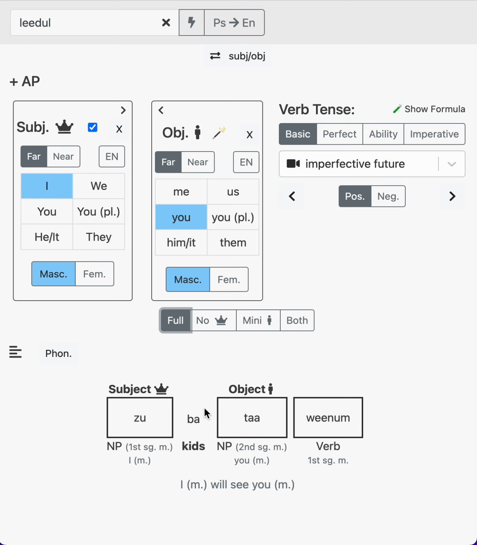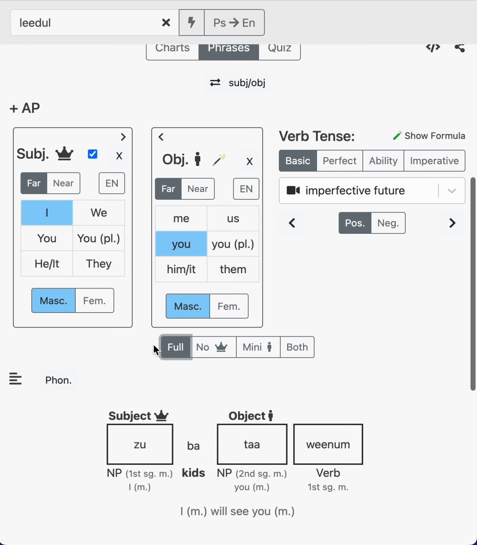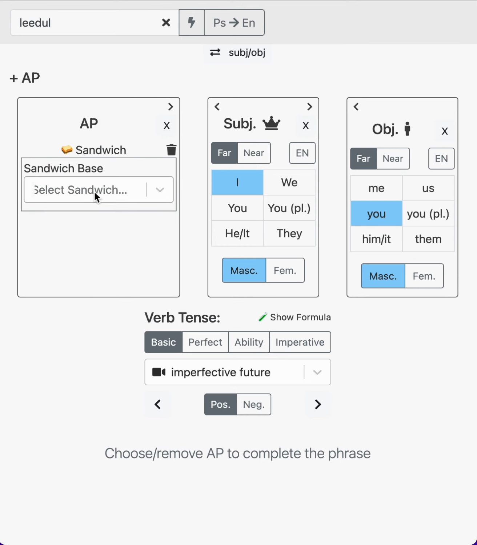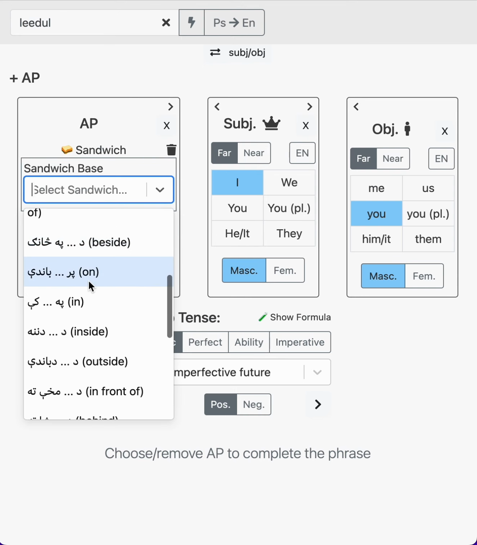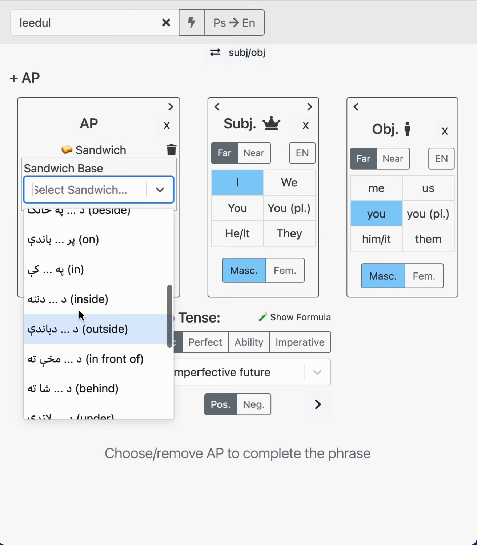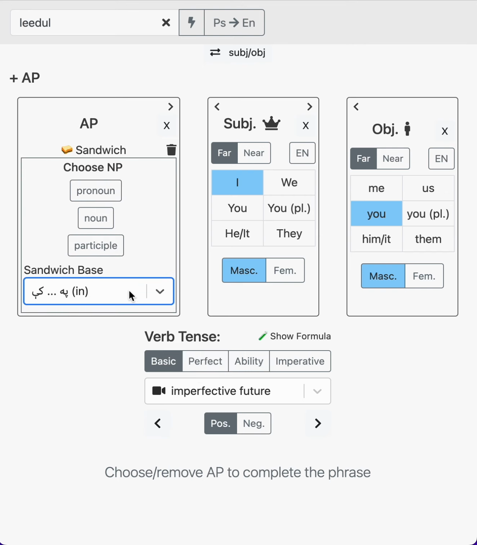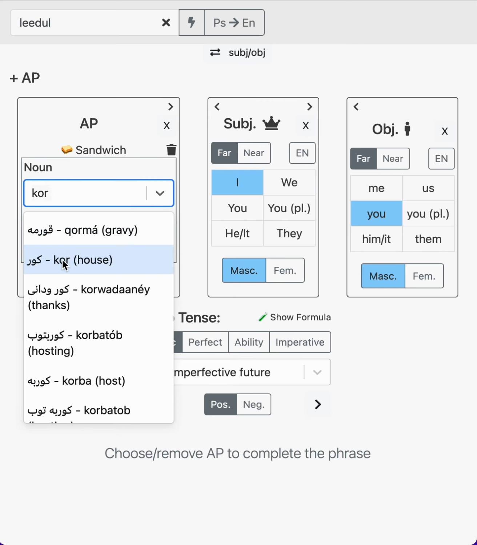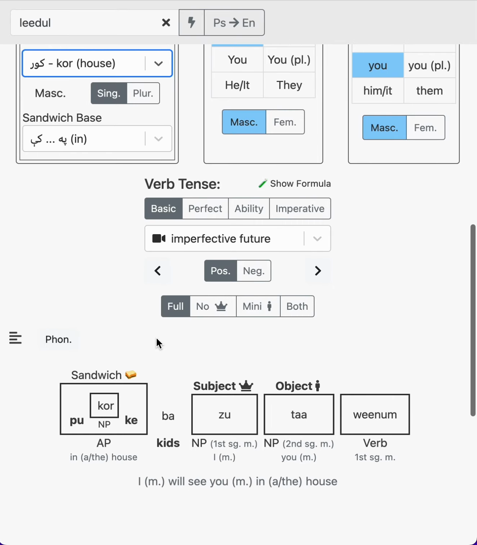Let's say zabatawinam, where I'm going to see you. Let's put a sandwich in here. That's an adverb phrase, and let's say in, whereas in, paquet, like that. So we have to say in what? What do we stick in the sandwich? In house. Okay, so I'll see you in the house. Pakorki bazatawinam. This is important.